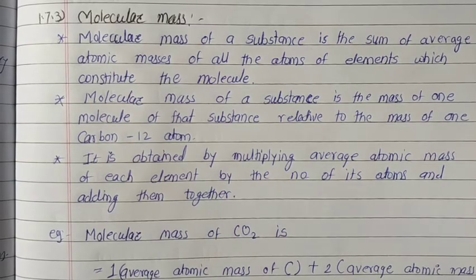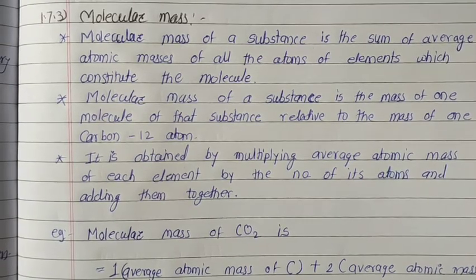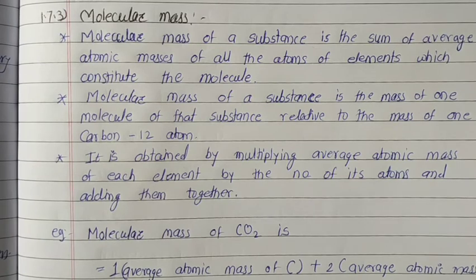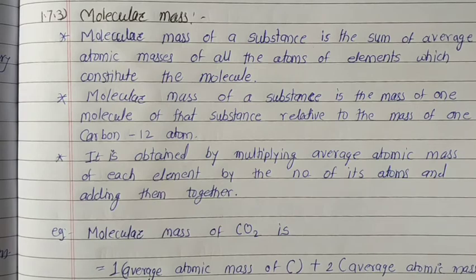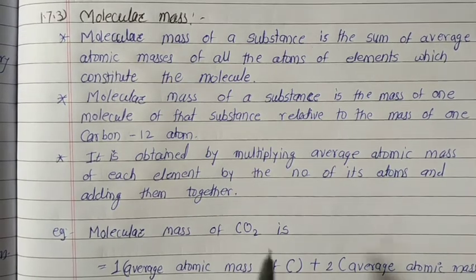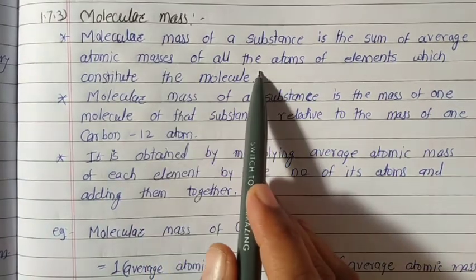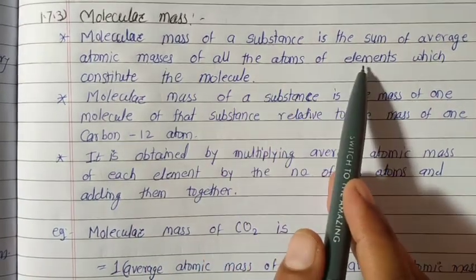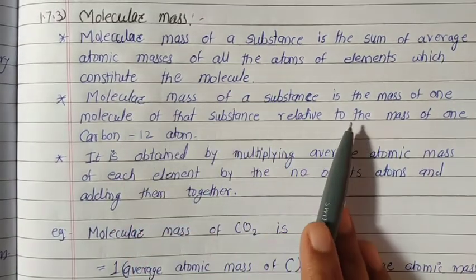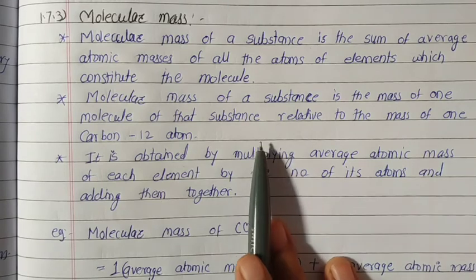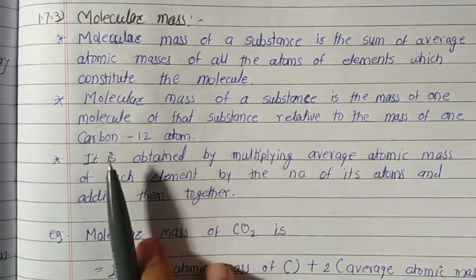Next point is molecular mass. Molecular mass of a substance is the sum of average atomic masses of all the atoms of the elements which constitute the molecule. It is the mass of one molecule of that substance relative to the mass of one carbon-12 atom.